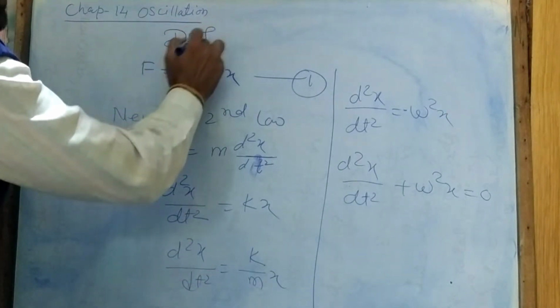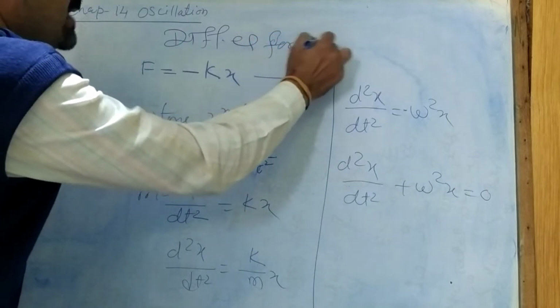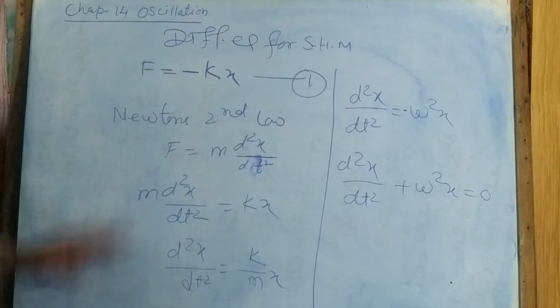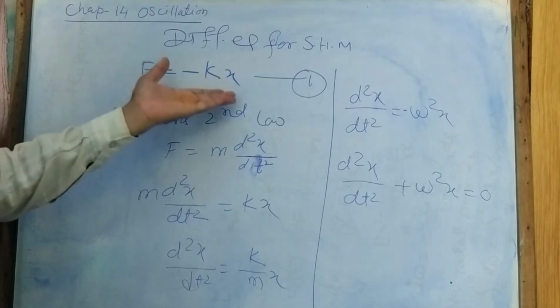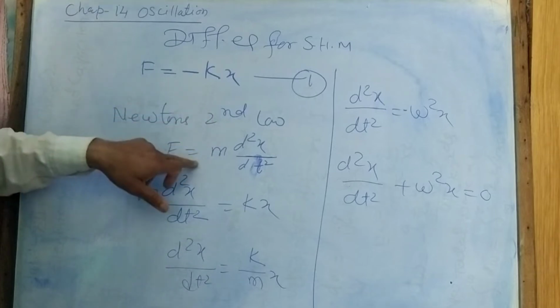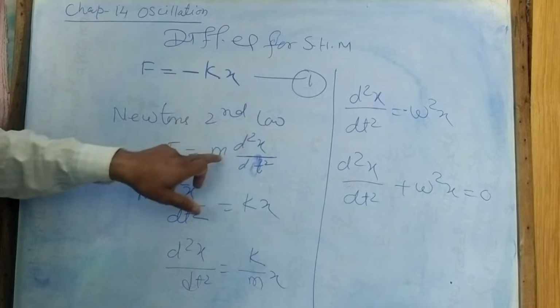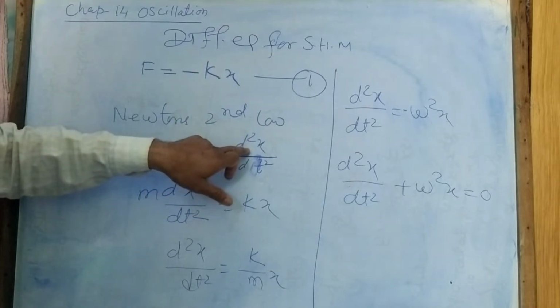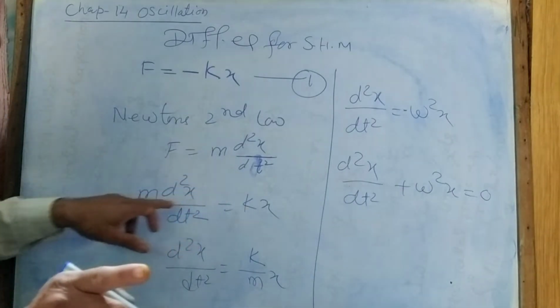Let's talk about the differential equation for SHM. So we are going to find the differential equation for SHM, simple harmonic motion. Just now we have stated that F is equal to minus k into x, correct? If we look at Newton's second law, F equal to ma. A means acceleration, that means double differentiation. So I can put a equal to d2x upon dt square, correct? This is the value of acceleration.